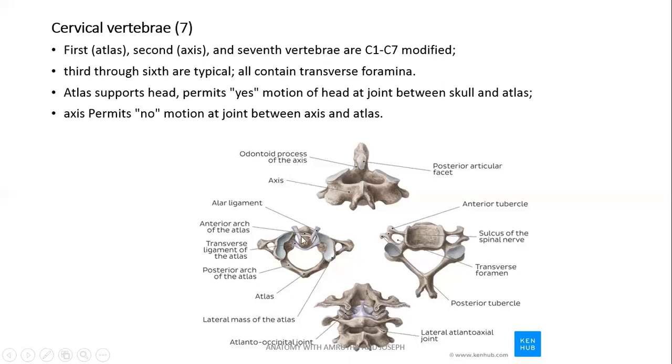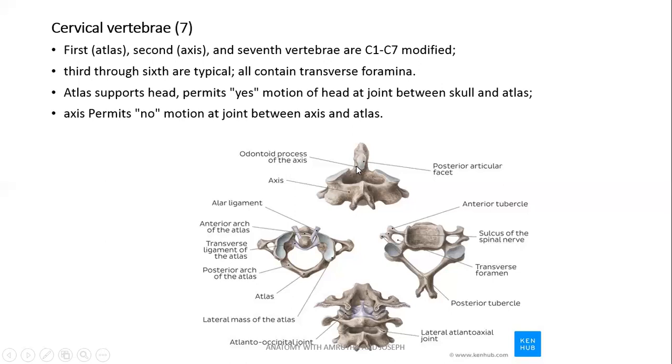Now, atlas supports the head and permits nodding movements. The joint where this movement takes place is the atlanto-occipital joint. Occipital bone is a part of the skull bone. Superiorly, atlas articulates with the occipital bone. That is the atlanto-occipital joint, which permits nodding movement.